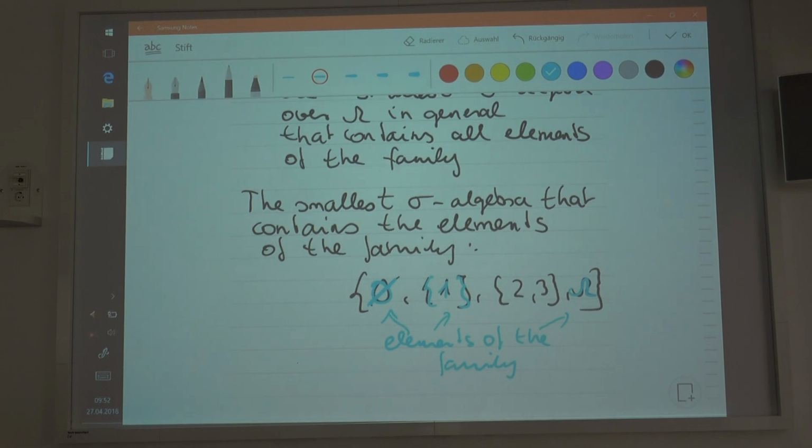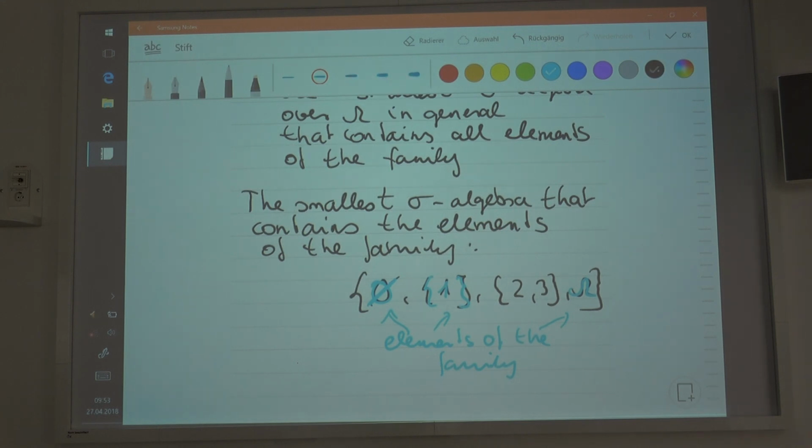This is a sigma algebra, of course, because it's closed under complementation. If something is in there, then its complement must also be in there. And if two sets are in there, then the union must also be in there. Since the set omega is finite, this implies that it's also closed under countable unions. So this set is a sigma algebra, and this is the smallest sigma algebra generated by the family.